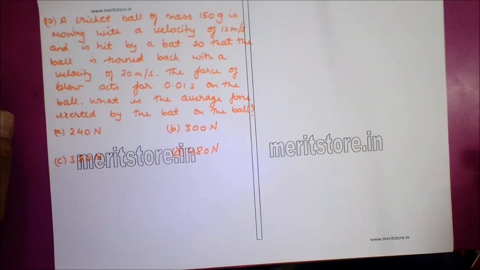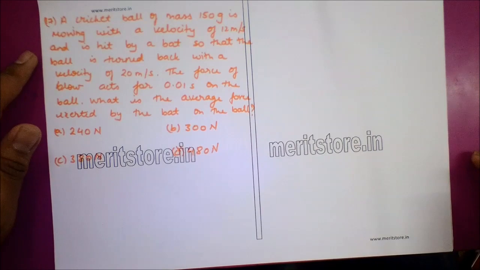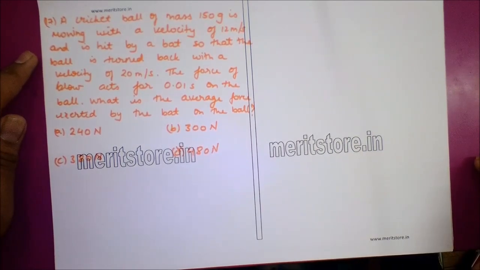Question number 17. A cricket ball of mass 150 gram is moving with a velocity of 12 meters per second and it is hit by a bat so that the ball is turned back with a velocity of 20 meter per second. The force of blow acts for 0.01 second on the ball. What is the average force exerted by the bat on the ball?